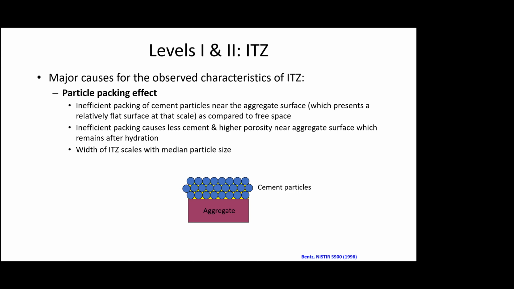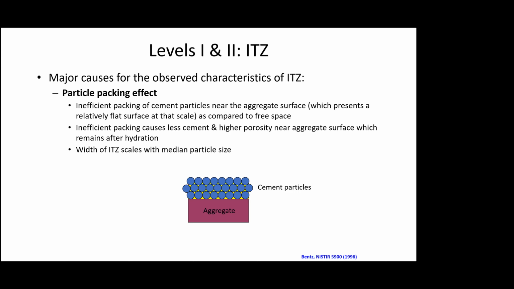So what happens because of inefficient packing of cement particles near the aggregate surface? The aggregate is relatively flatter compared to the cement particles. So it's almost like a flat edge. So the inefficient packing causes less cement density at the edge of the aggregate, higher porosity happens, and which remains after hydration.